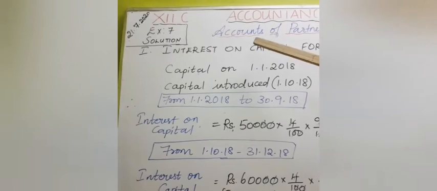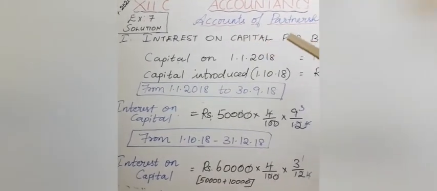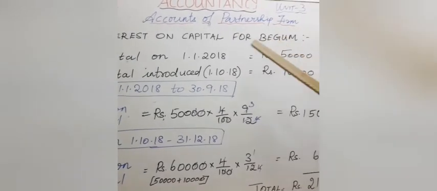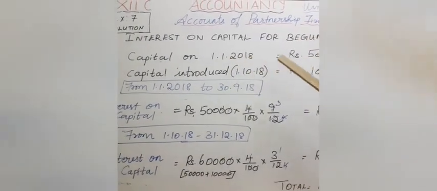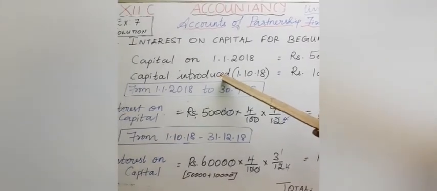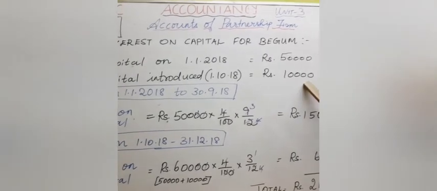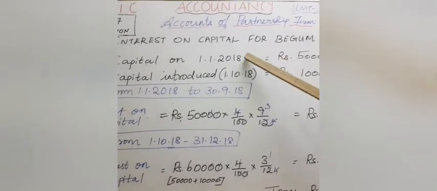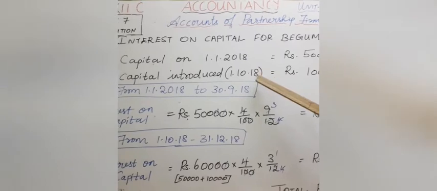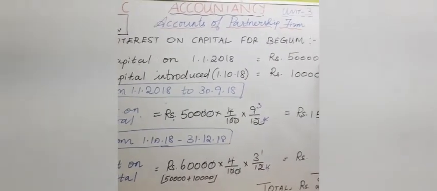Students, here is the solution for exercise 7. First we have to calculate interest on capital for Begum. Capital on 1/1/2018 is 50,000. Begum is introducing additional capital in the month of October, 10,000 rupees. So from January till 30th September, the capital amount is 50,000.